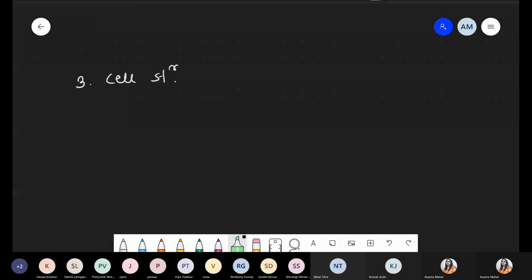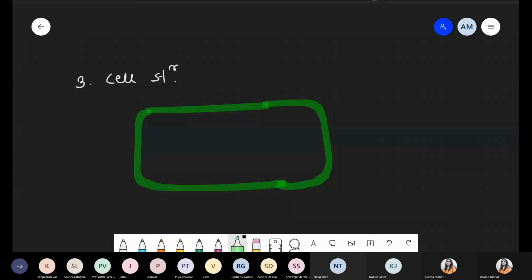So quickly we are designing this. The outermost layer, represented by this green color, is the slime layer, and that slime layer is nothing but the component mucilage. Green layer, outermost layer.